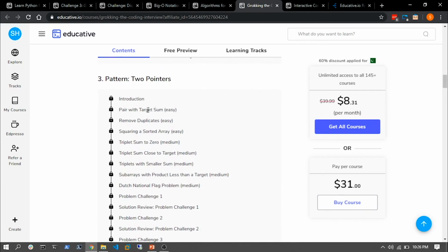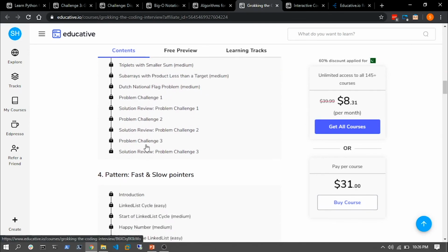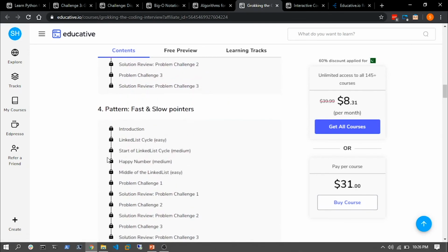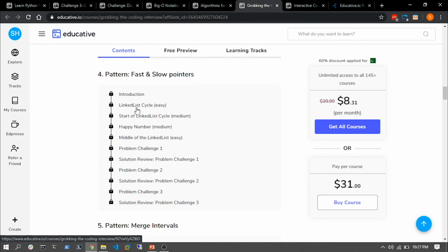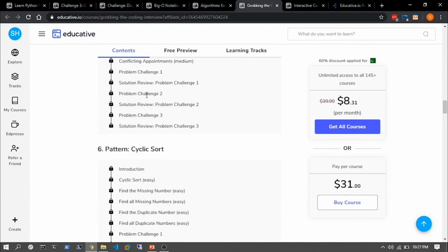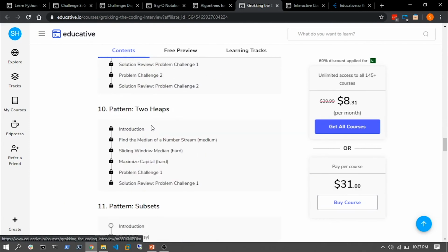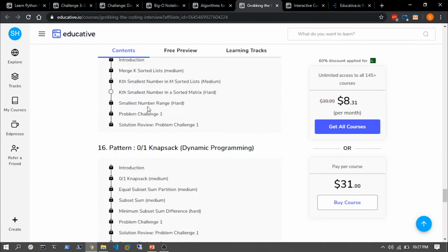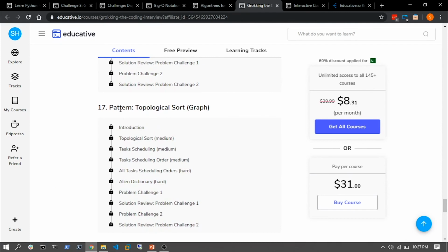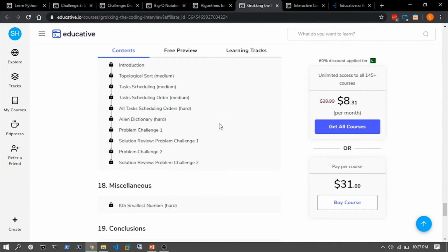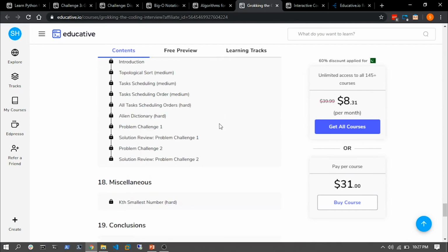Thirdly, there are pointers. There are some problems for pointers, some patterns on fast and slow pointers. There's a discussion on them, some linked lists. I can see that this is actually a great data structure which we use regularly in our development sessions. Some merge intervals, some cyclic sorts. So basically, there are over, I think, 16 such patterns. All right, so there's actually more. There's a 17th pattern which has just been added, for topological sort, a graph. And so these are some data structures which you can learn about in order to ace your coding interview.